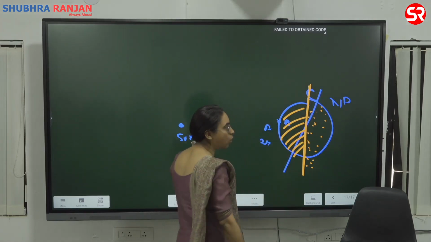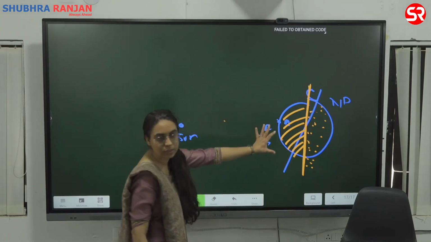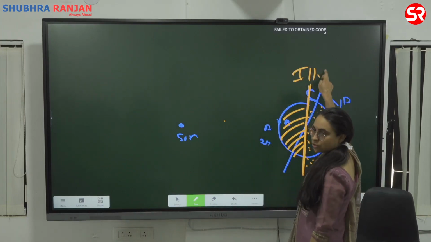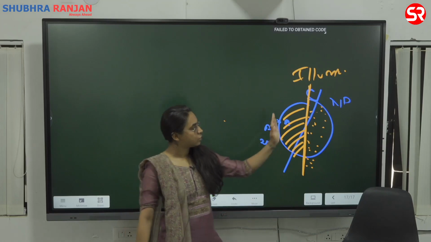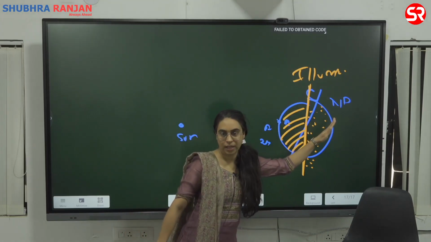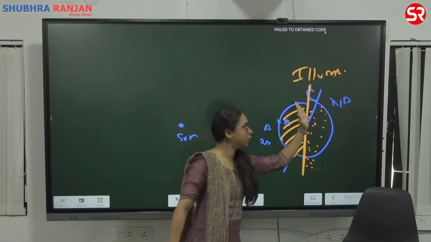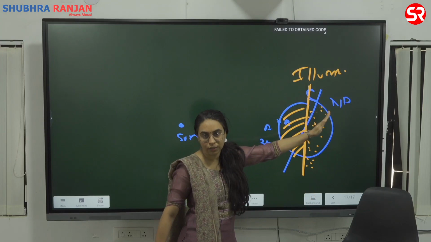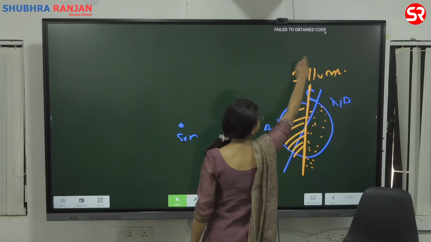Now understand, not always will you have inclination like this, not always. This rotation is on the tilted axis, but it is not necessary that the circle of illumination will always coincide with the tilted axis. It can coincide, it cannot coincide. The circle of illumination is a different thing, the tilted axis is a different thing. Suppose the same thing here, I will just draw this again.